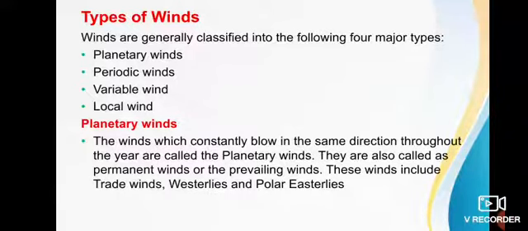Periodic winds. The winds which change their direction periodically with the change in seasons are known as periodic winds. In India we have two seasons, the southwest monsoon season and the northeast monsoon season. They blow during a particular time of the day or year.